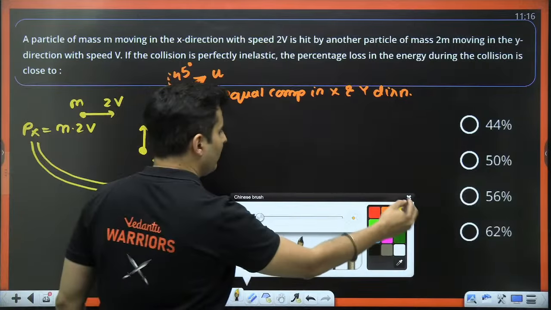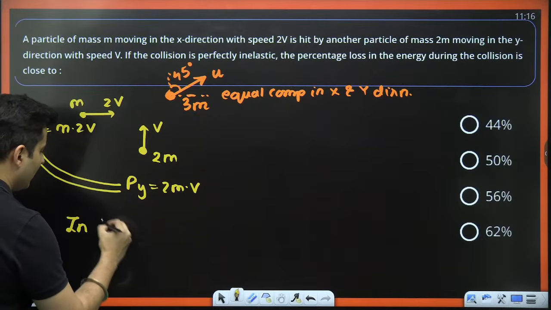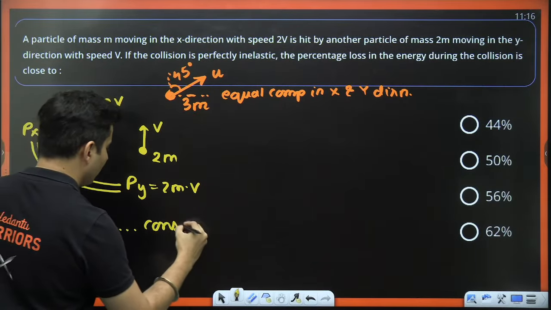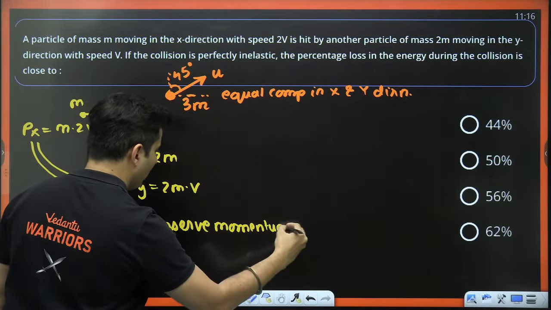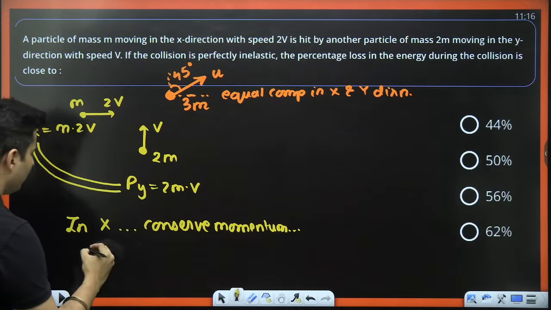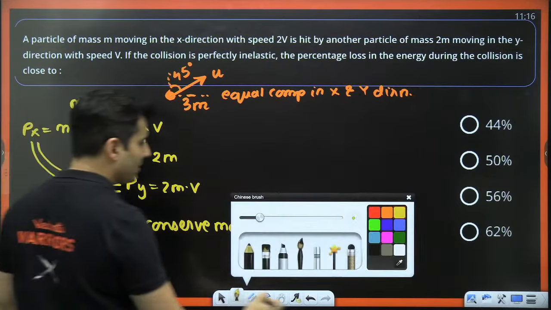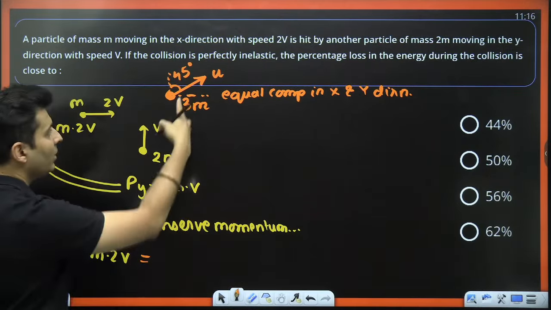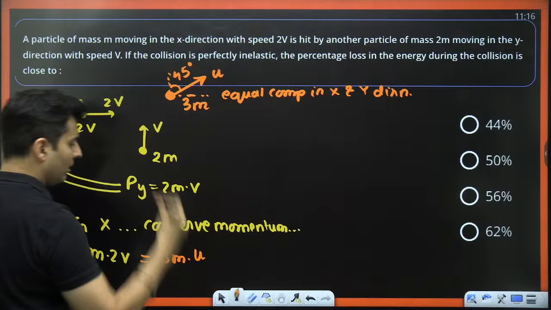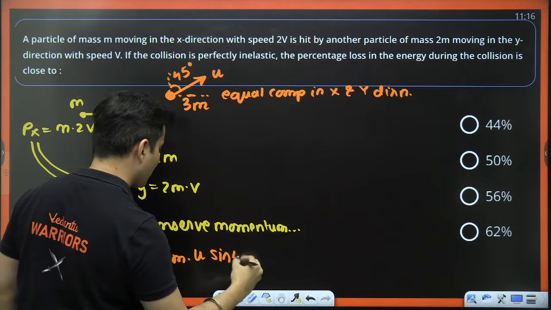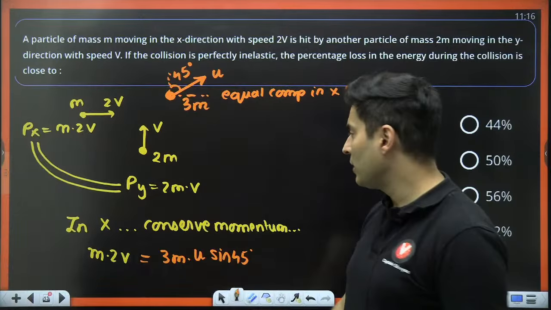Definitely, why not? If you conserve the momentum in x direction or y direction, does not matter. In, let's say, x direction, conserve the momentum. Obviously momentum always has to be conserved. Initial momentum is m into 2v. There is no momentum in x direction for the 2m mass, is equal to the final mass is 3m, velocity is u, but take the cos or the sine 45 component. Let's say I take sine 45. That would be the correct equation, right?